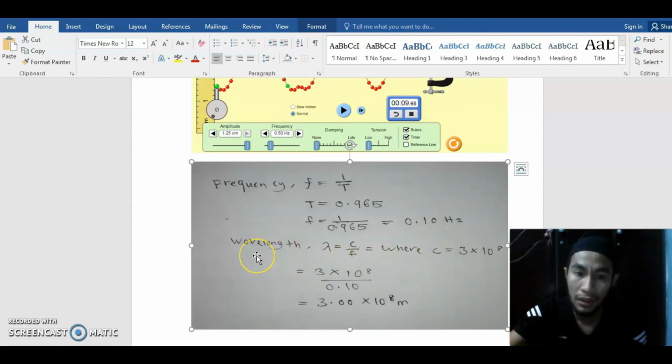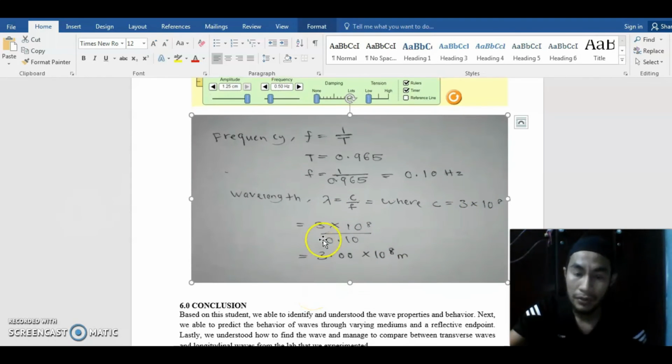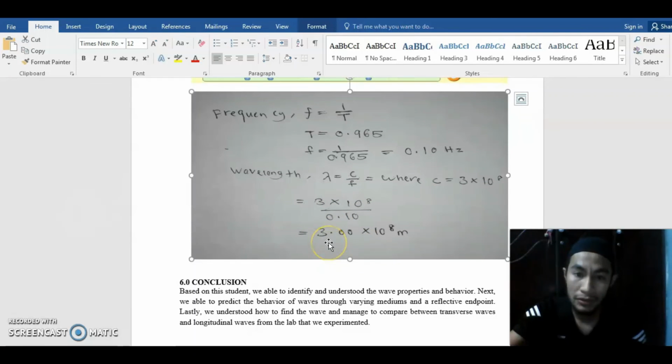For the wavelength, lambda equals c over f, where c equals 3 times 10 to the power of 8. So 3 times 10 to the power of 8 over 0.10 Hz, and we get 3.00 times 10 to the power of 8.